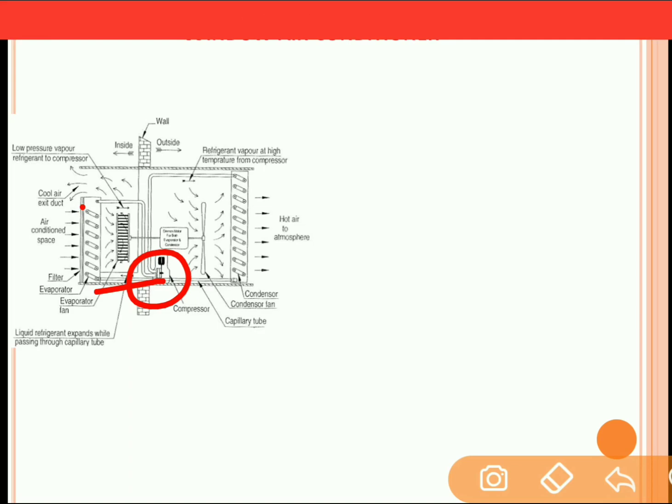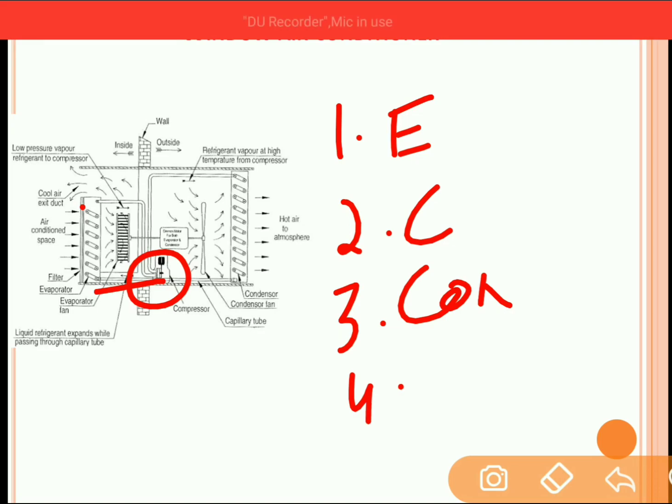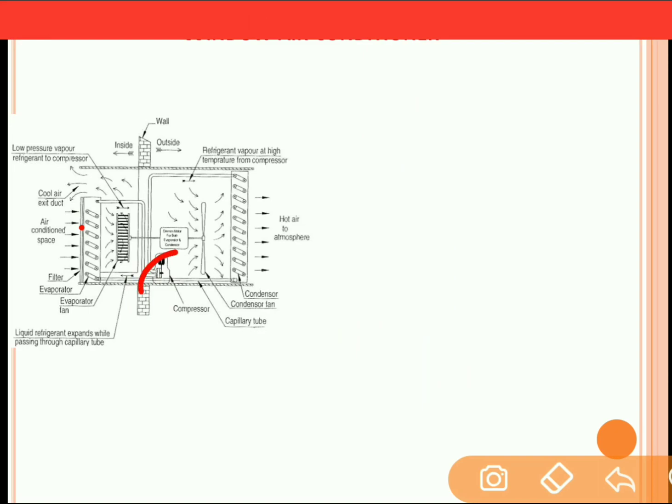The air conditioning system also consists of four components. First is evaporator, second is compressor, third is condenser, and fourth is expansion device. Now the evaporator is connected to the compressor over here. This compressor is outside the room. The compressor is further connected to these condensing tubes, which reject the heat to the surrounding air. And the condensing tube is connected to the throttle valve, and instead of a throttle valve we are using a capillary tube. The function of the capillary tube is similar to the throttle valve.